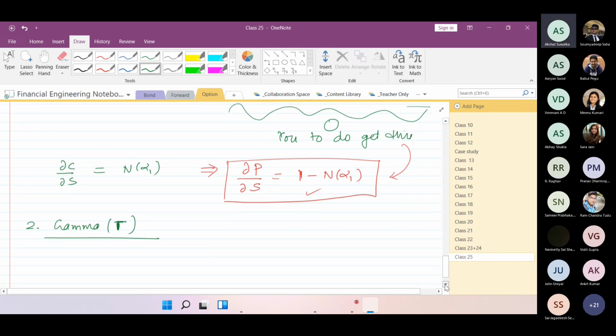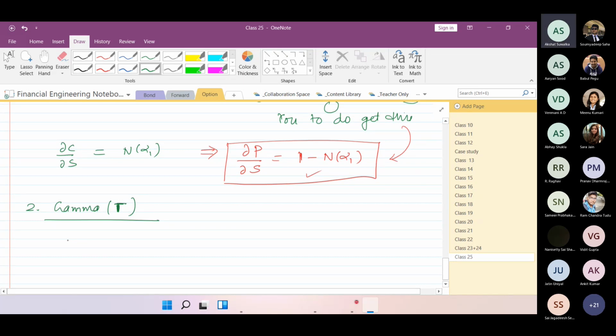And gamma, sir, can we get this expression by put call parity or not? Like, is it possible or not? I mean, put call parity is without differentiating it, right? After doing partial differentiation accordingly, is it possible? Like, put call parity, and if you use the partial derivation onto put call parity, then definitely you will get. So what is the put call parity equation? Can you tell me?